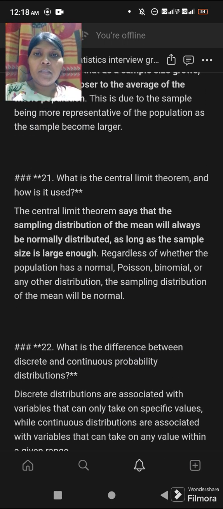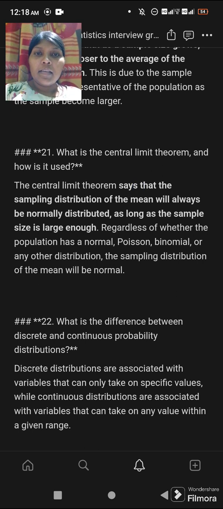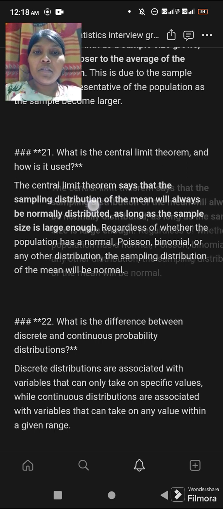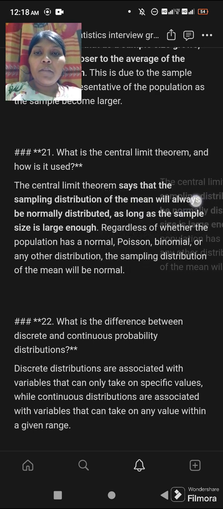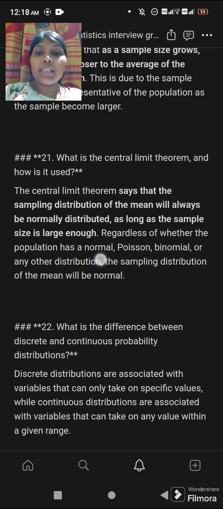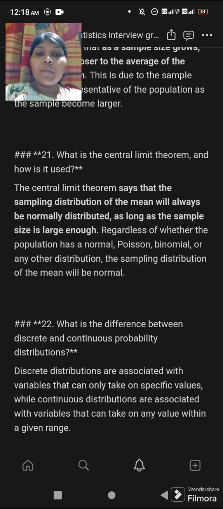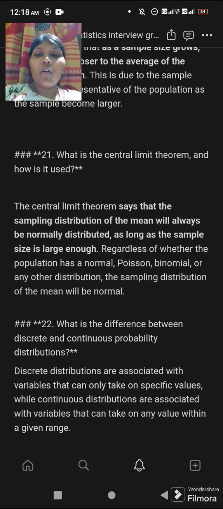Now our 21st question is: what is the central limit theorem and how is it used? The central limit theorem says that the sampling distribution of the mean will always be normally distributed as long as the sample size is large enough, regardless of whether the population has a normal, Poisson, binomial or any other distribution. The sampling distribution of the mean will be normal.